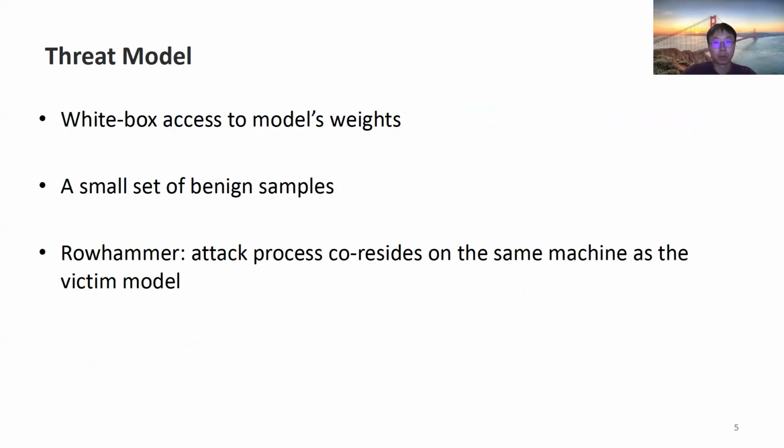We follow the threat model and the attacker's capabilities defined in prior inference stage backdoor attacks. The attacker has white-box access to model weights and owns a small set of benign samples. Also, to implement the Rowhammer attack, the attack process core resides on the same machine as the victim model.